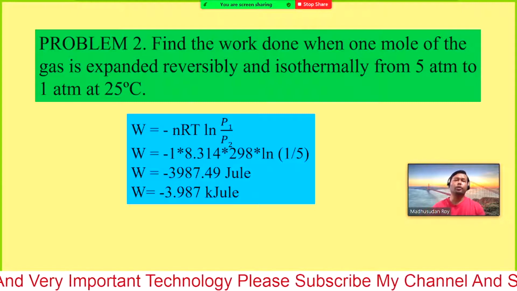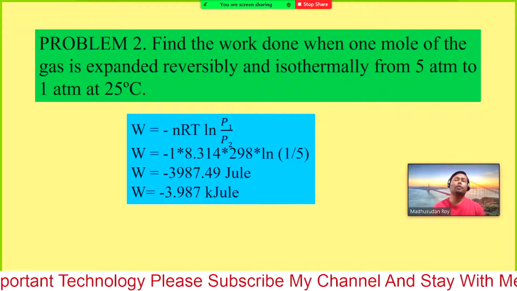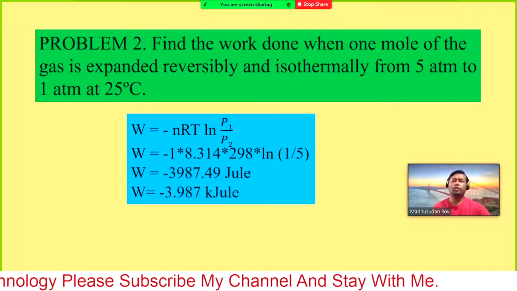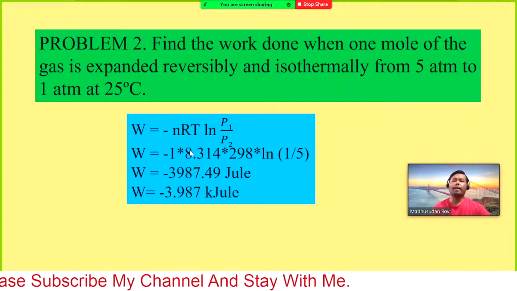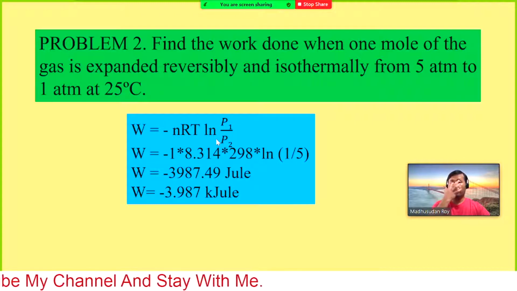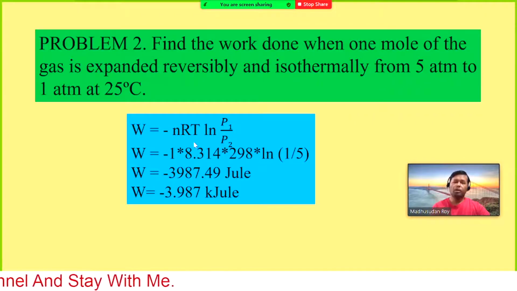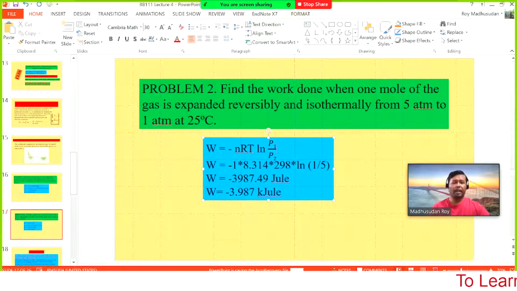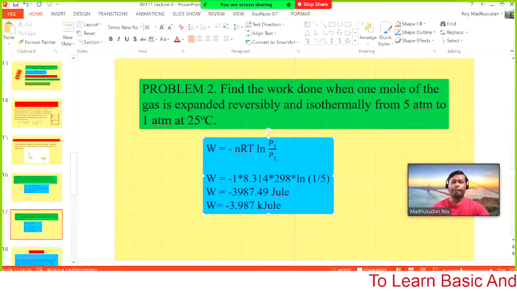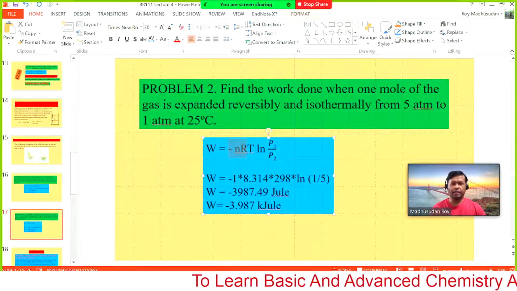So we should use the form in terms of pressure. Write down the formula: W equals minus nRT ln P1 by P2, or you can write it with log, minus 2.303 nRT log P1 by P2.